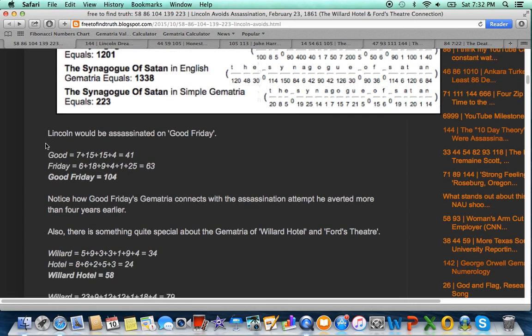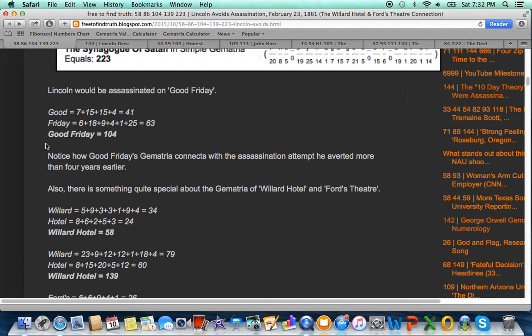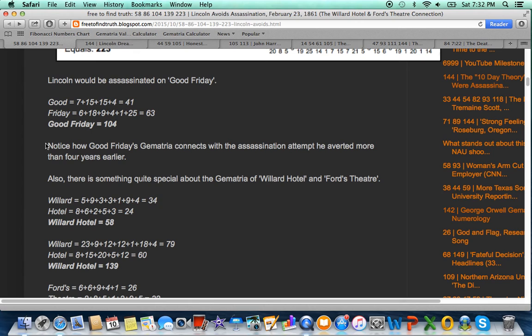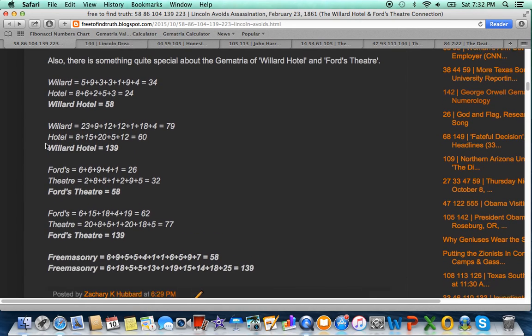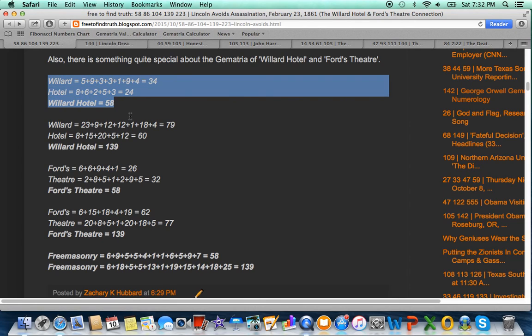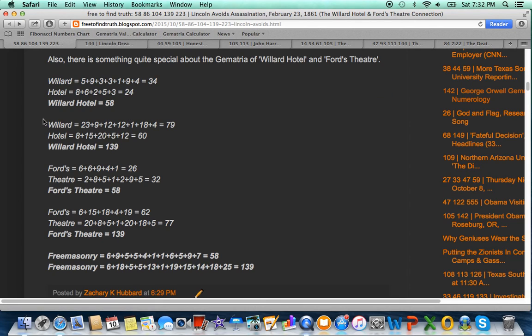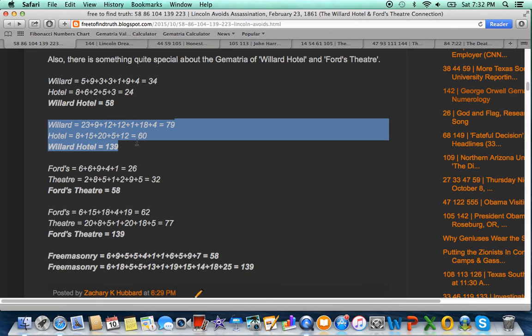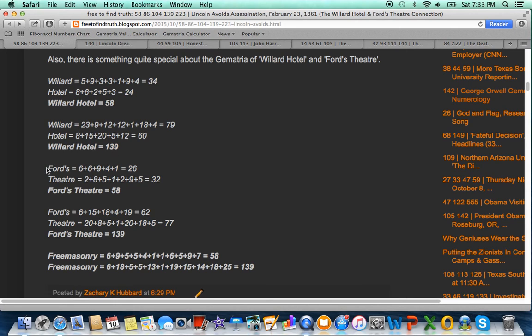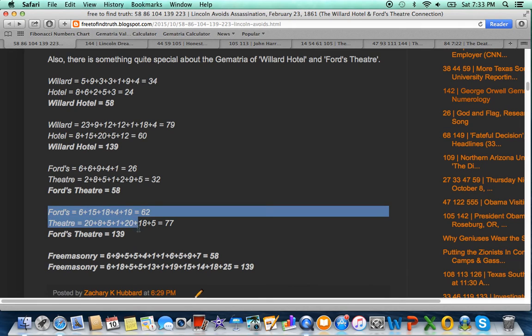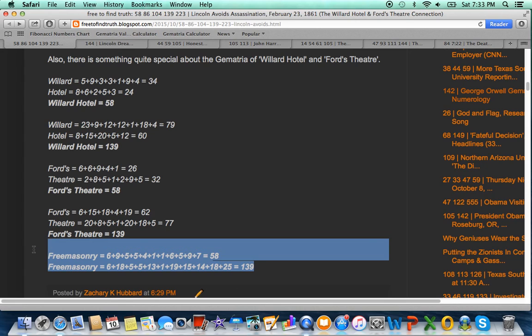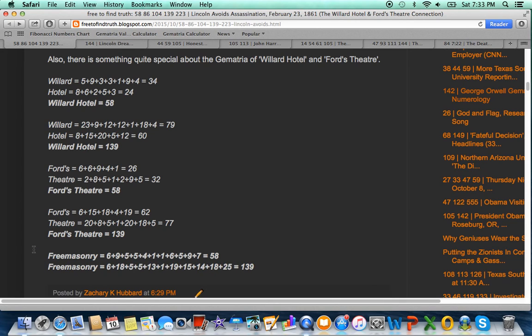So anyway, this Willard Hotel, it has a major connection to Ford's Theater, where Lincoln would die a little more than 4 years later. Notice the gematria of Willard Hotel the small way, 58, and the gematria of Willard Hotel the big way, 139. This is identical to Ford's Theater, which is also 58 the small way and 139 the big way. These are special numbers because the word Freemasonry sums to 58 and 139.